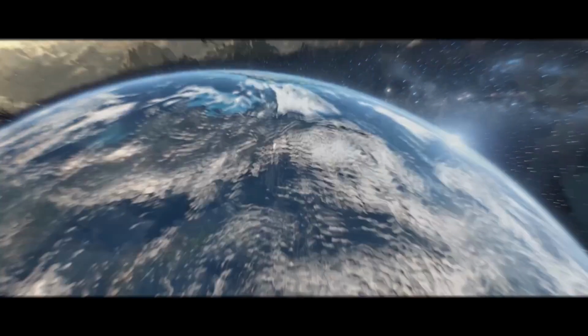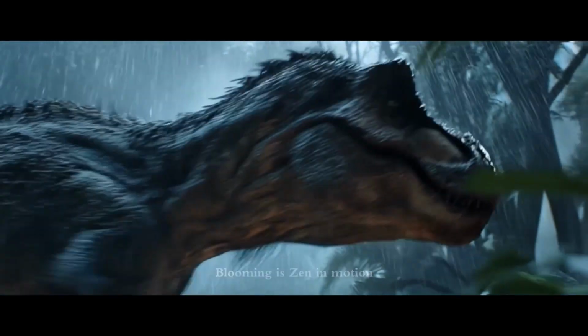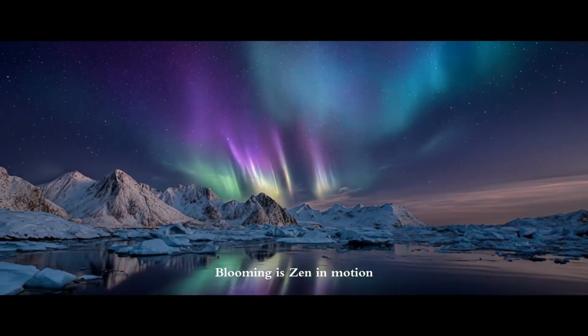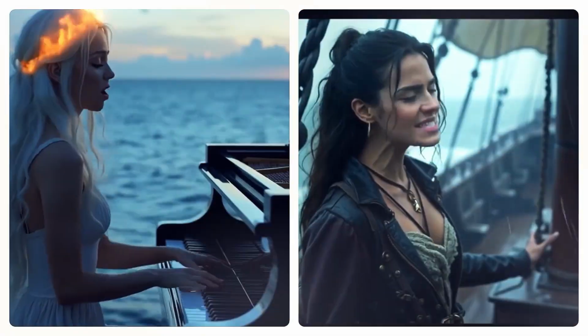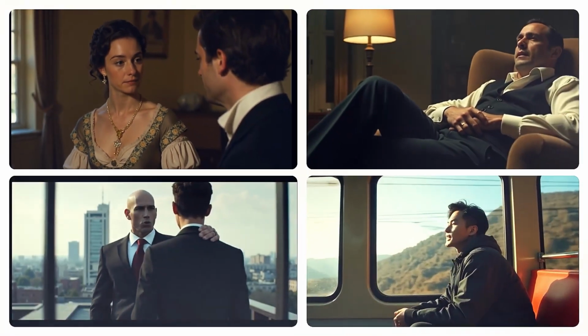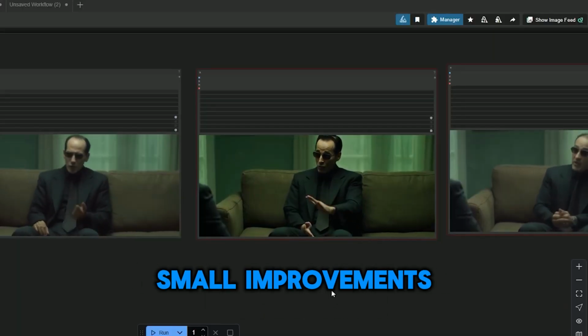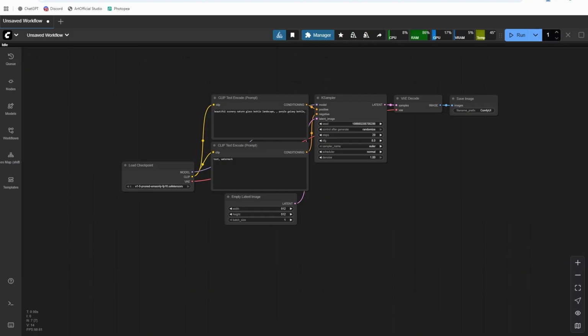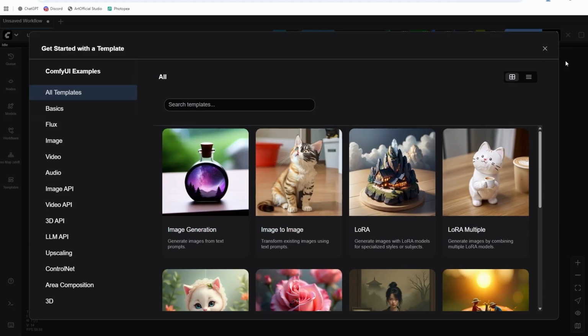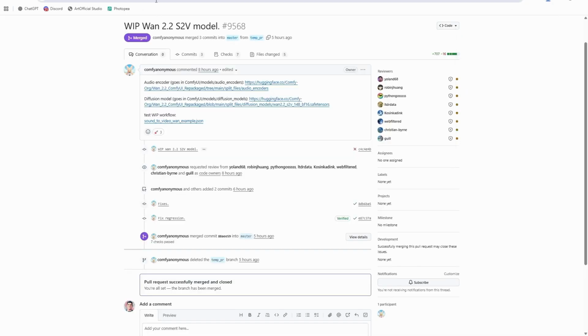Access matters as much as capability. Public repositories and model hubs with runnable demos lower friction. Try a pipeline before you invest in hardware. Wire it into diffusers or ComfyUI. Keep costs and privacy under your control. Because the ecosystem is open, small improvements travel fast. One creator publishes a noise schedule that preserves identity. Another refines a face detail step that avoids waxiness. A third shares a better default for breath timing.